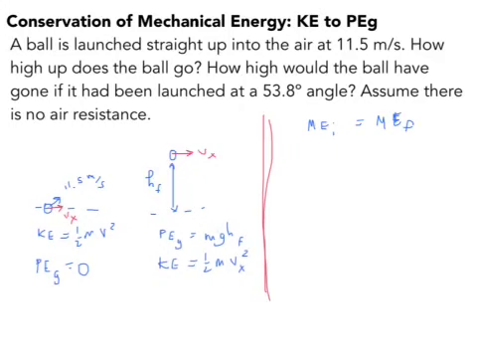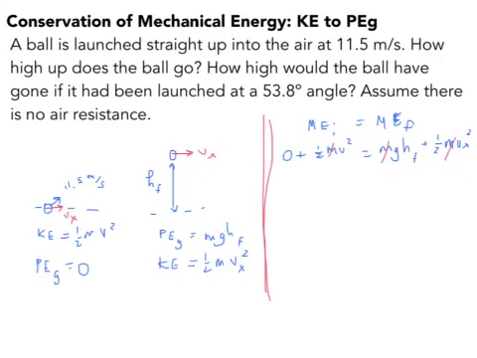Initially there's 0 for the gravitational potential, and there's 1/2 mv squared for the kinetic. Then in the final moment of time, what do we have? We have gravitational potential, so there's mgh, and there is the kinetic 1/2 mvx squared. And just like before, the great thing is that the masses cancel. That's expected because we weren't even given the mass in the problem, so they better cancel.